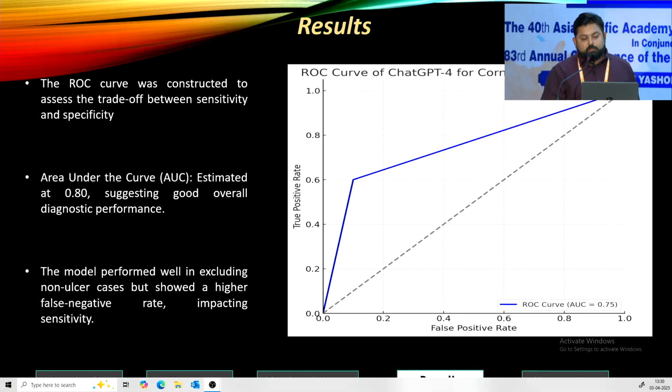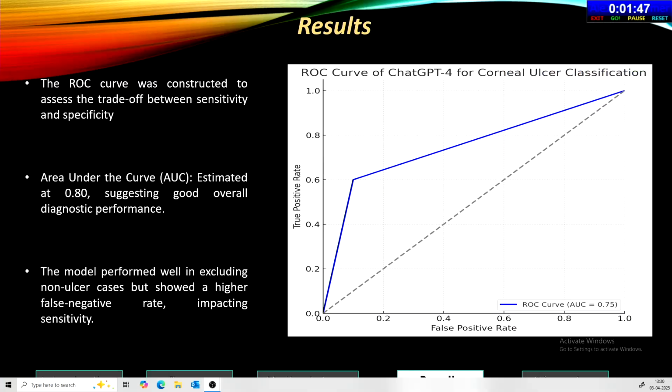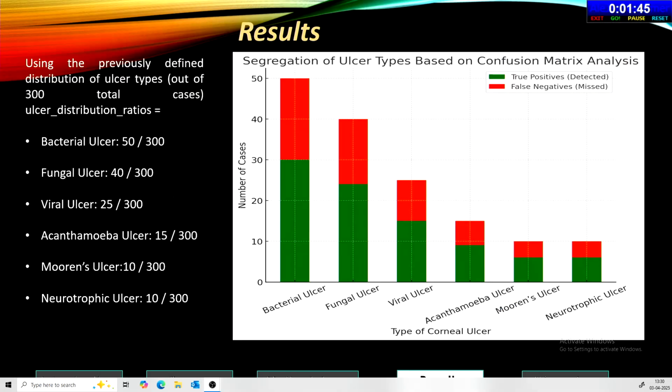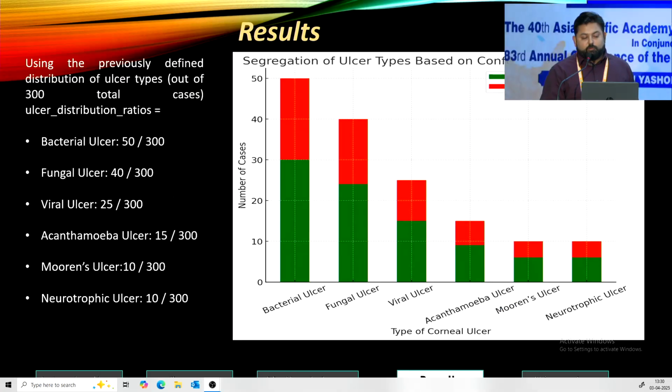The ROC curve was calculated, and the area under the curve was 0.8, suggesting good overall diagnostic performance. The model performed well in excluding non-ulcer cases as well. Out of the dataset, bacterial ulcers constituted 50, fungal were 40, viral were 25, Acanthamoeba were 15, Mooren's were 10, and neurotrophic ulcers were 10.